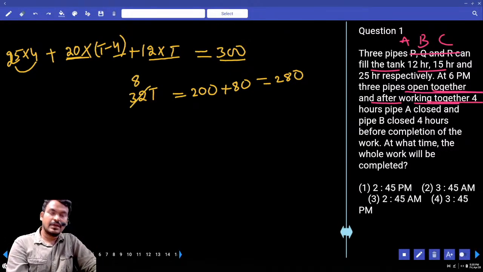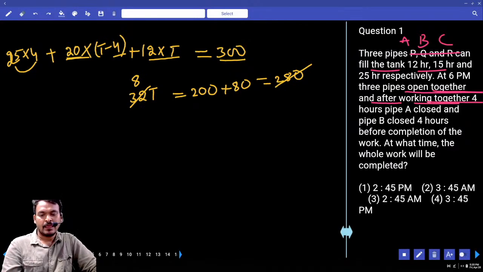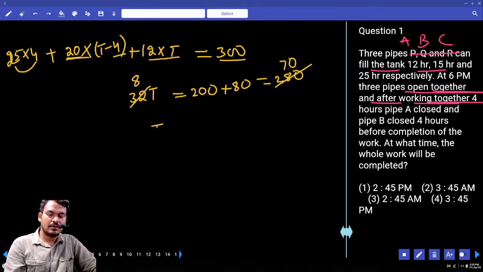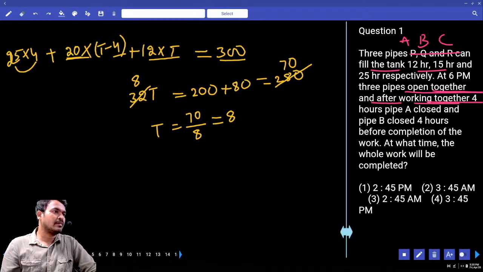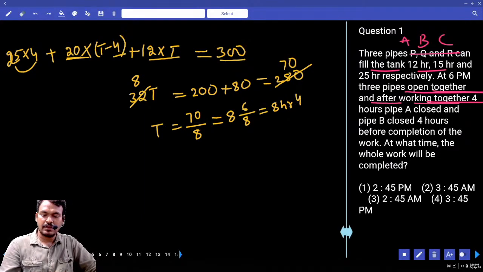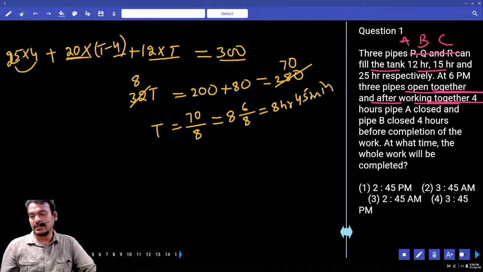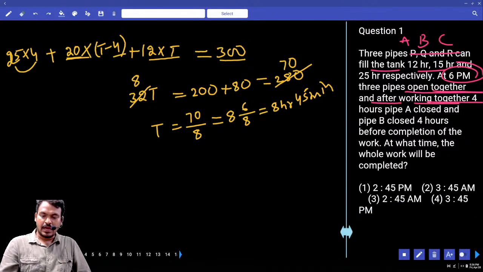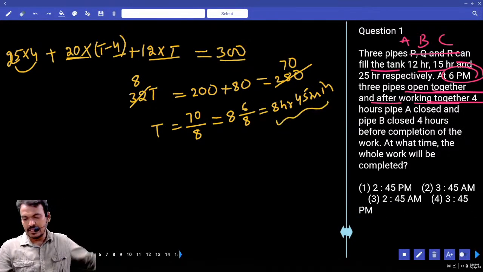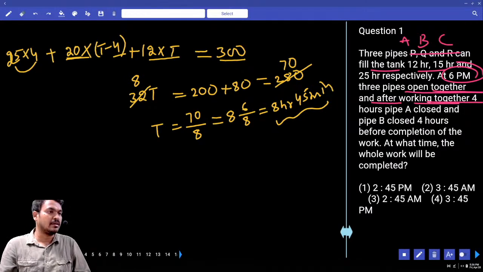Dividing by 4, 280 becomes 70 and 32 becomes 8. Then T equals 70 by 8. 8 goes into 70 eight times, and the remaining value is 6, so 6 by 8, which is 8 hours 45 minutes. The starting time is 6 p.m., and they fill the tank in 8 hours 45 minutes.